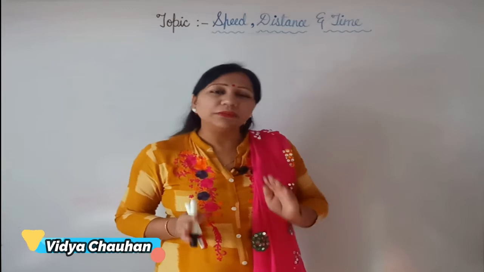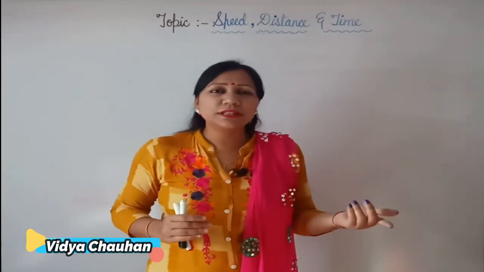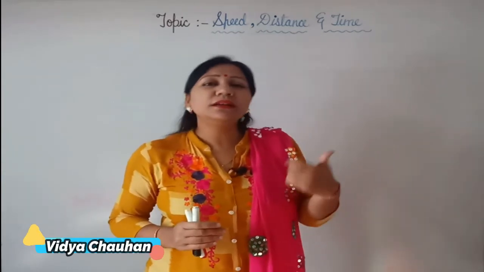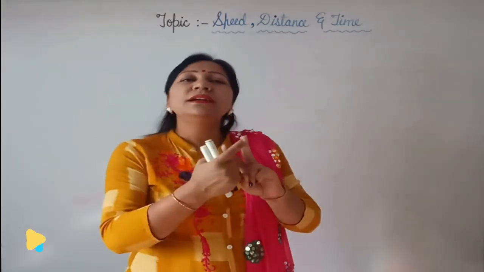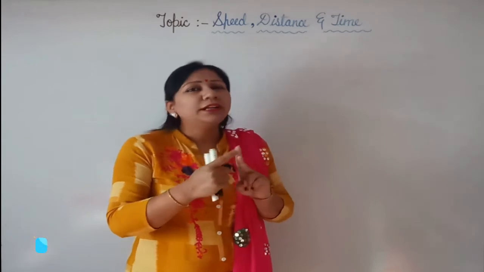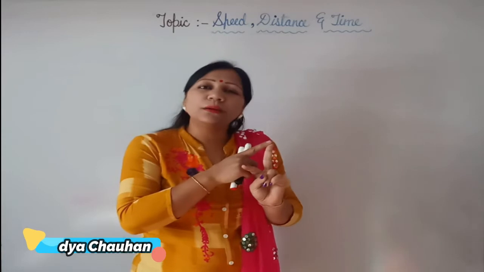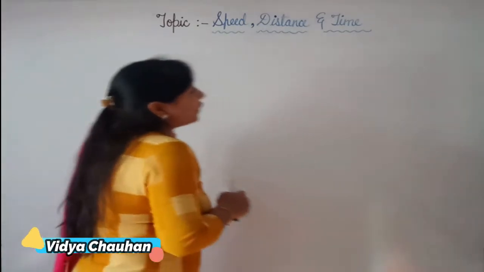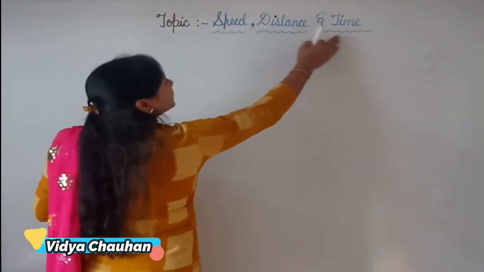Distance is always the same. Like if you are going from your home to school, even if you are going with the cycle, the distance is the same. Even if you are going with a bike, the distance is the same. The only relation is between time and speed. If speed is more, time will be less. And if speed is less, then time will be more. It will take more time to cover the distance. So from here, the very first thing is the relation between speed, distance and time.